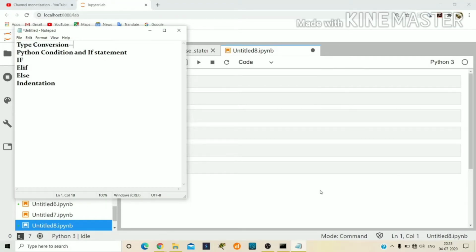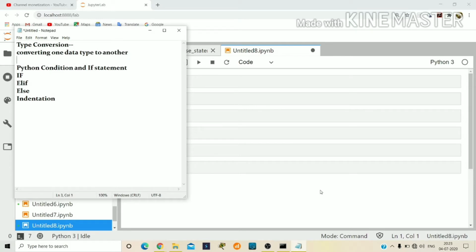Hi friends, today we are going to learn some more topics in Python, that is type conversion, Python conditions and if statements, indentation. Type conversion means converting one data type to another.